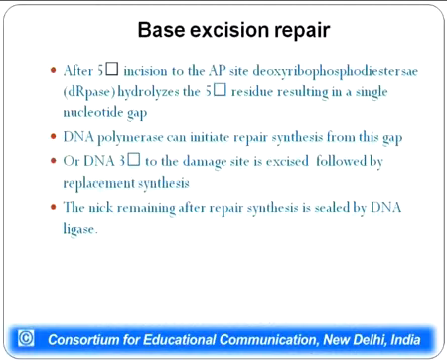After there is a cut 5' to the AP site, there is another enzyme which is known as DRPase or deoxyribophosphodiesterase, which hydrolyzes this 5' residue, resulting in a single nucleotide gap. So, it is very essential to note that in base excision repair, there is only removal of a single nucleotide. After this nucleotide has been removed, DNA polymerase can initiate repair synthesis. Sometimes it also happens that one cut is made 3' to the damaged site and a small chunk of nucleotides is removed, and then this is repaired.